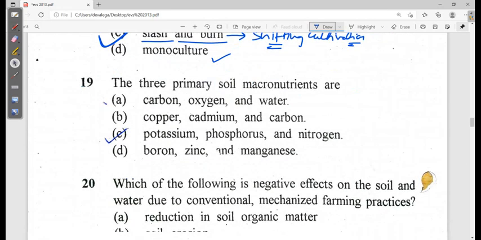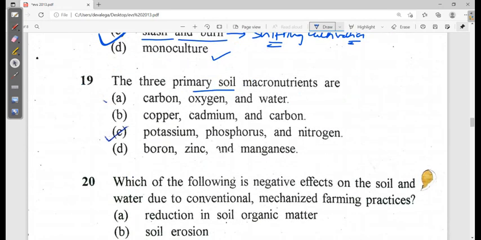Now next is what? The three primary soil macronutrients. The macronutrients are potassium, phosphorus, and nitrogen. Okay, KPN. So option C is the correct one.